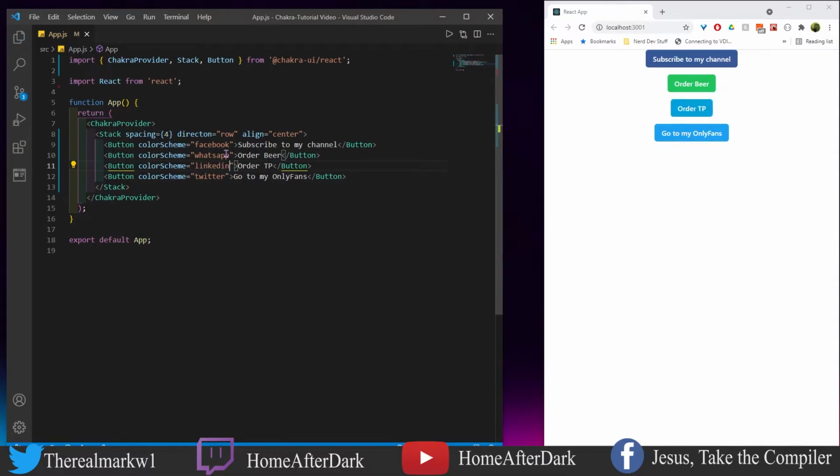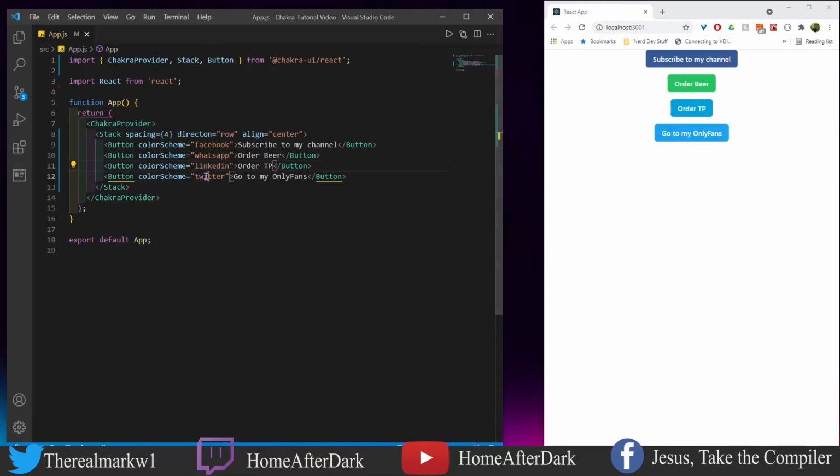Now that we have these color schemes here, you can see that some of these colors really do look familiar, right? We have Twitter down here, we have LinkedIn, we have WhatsApp, and we have Facebook. You notice that I misspelled LinkedIn. Well, I capitalized the I, I do believe, and it just vanished, right? So that's one of the things you want to make sure when you have a color scheme, whether it's something built in or custom, you really want to check the spelling. Otherwise, your button just might vanish into nowhere.